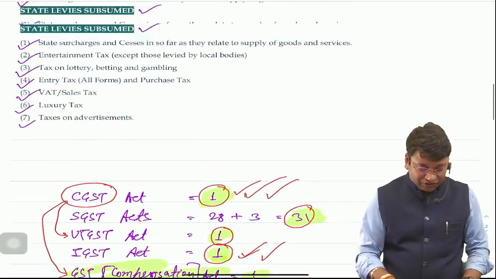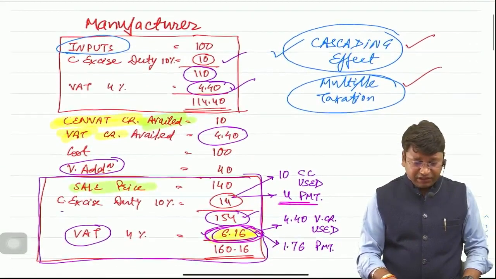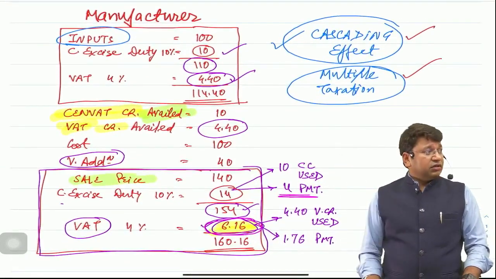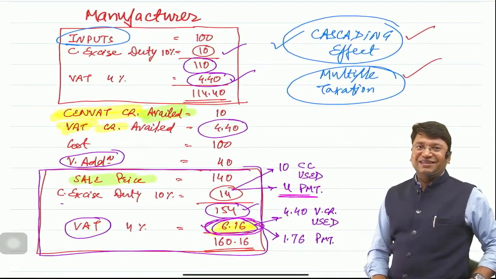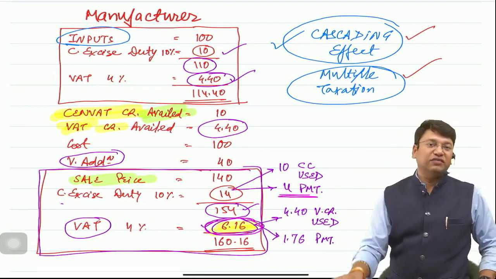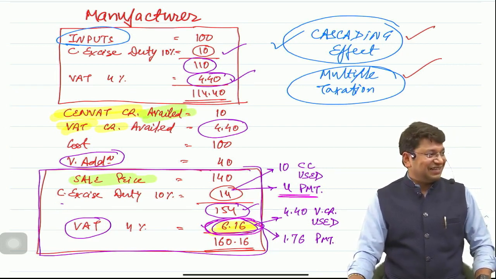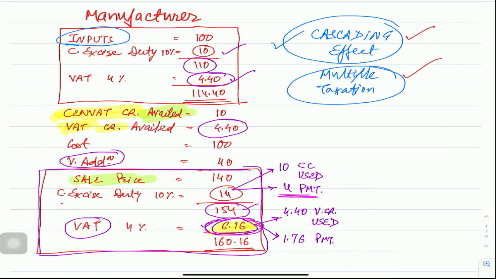This is a very good example due to which you will be able to understand why the credit of rupees 10 is allowed. So please copy it. Please have a click of this slide. If you don't want to see me here, okay, I will hide myself from your life.